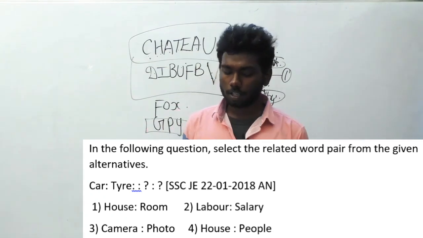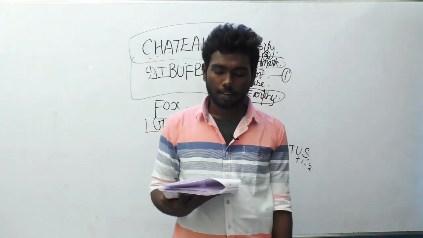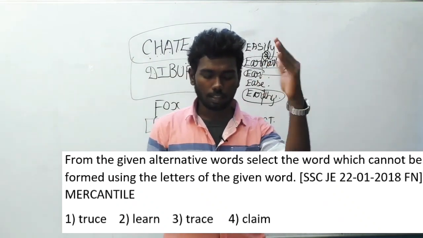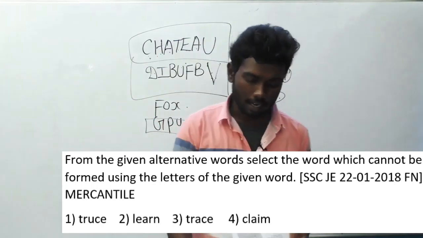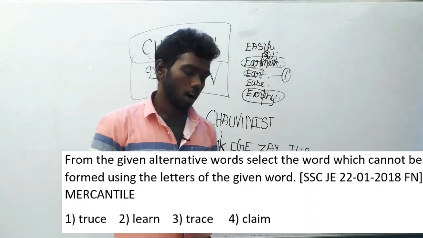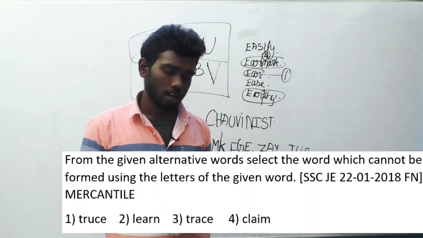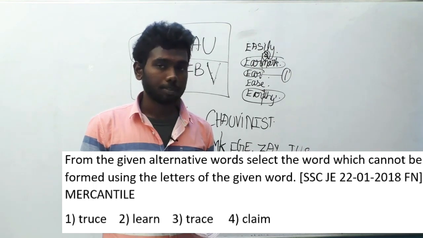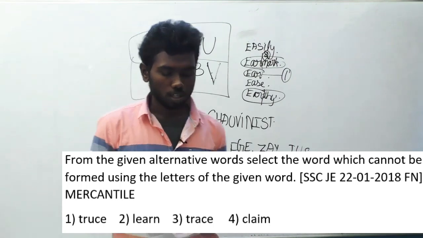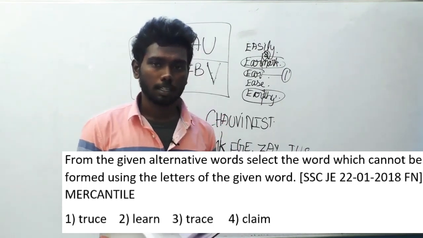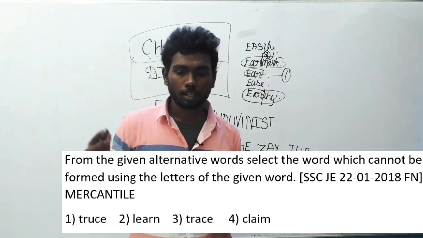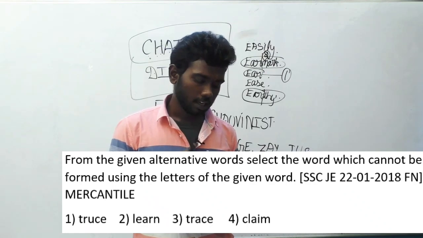And we are going to the 201st question. From the given alternative words, select the word which cannot be formed using the letters of the given word. Mercantile is the word, and the options are option A, truce, option B, learn, option C, trace, and option D, claim. If you look at the options, in the very first option, truce, U is not present in the word mercantile. So, using the word mercantile, truce cannot be formed. Therefore, the answer is option A, truce.